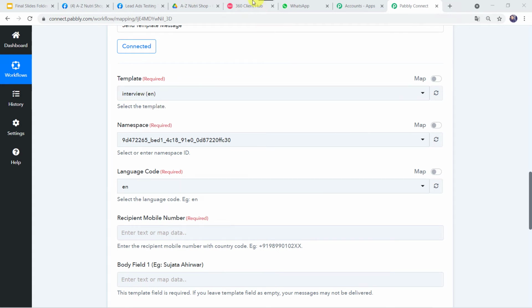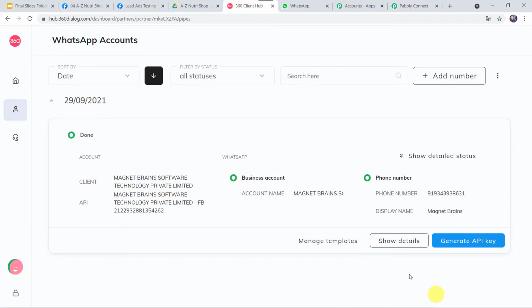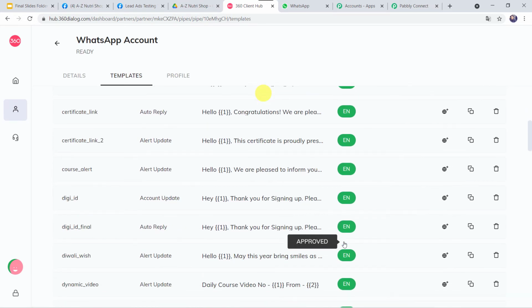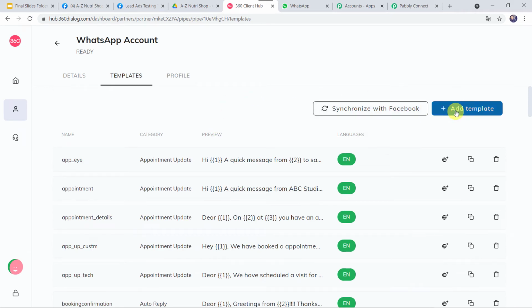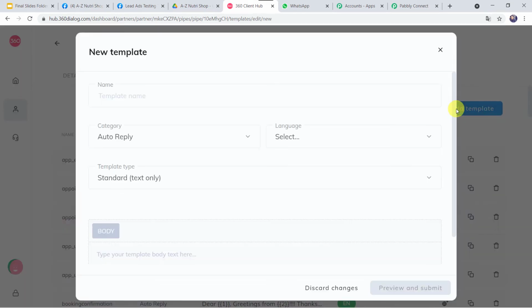So I'll just take you to my 360 dialog once again, and here we can find manage templates option. Click on this. Now here you can see I have created several templates and got them approved. If you want to create a new template, come to this plus sign, add template. Here you can give the template name. From here you can select the category as per your requirement. Various categories are available over here.